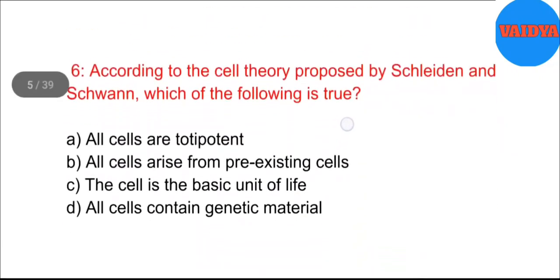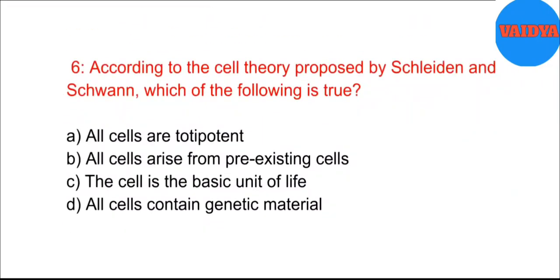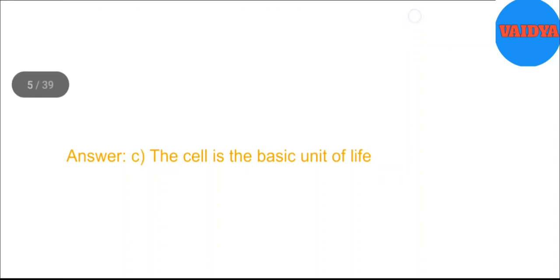6. According to the cell theory proposed by Schleiden and Schwann, which of the following is true? A. All cells are totipotent. B. All cells arise from pre-existing cells. C. The cell is the basic unit of life. D. All cells contain genetic material. Answer: C. The cell is the basic unit of life.